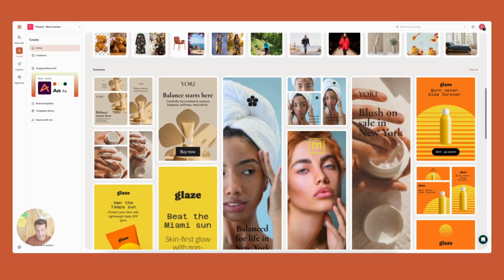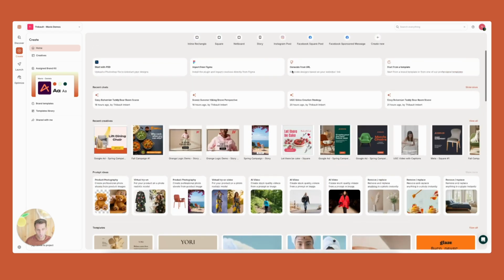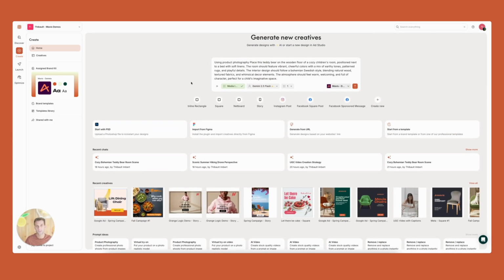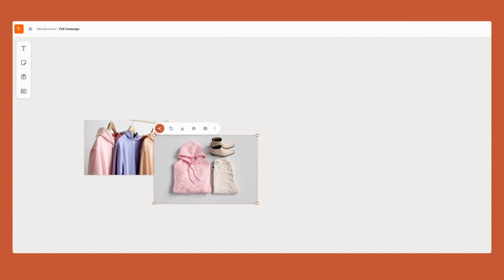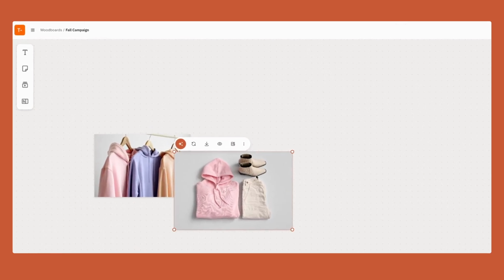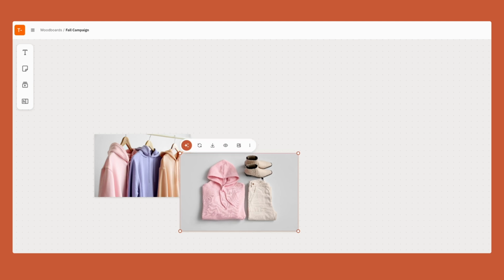And here at the bottom, I have my templates. Like I said, you can lead with AI, but you can also start from a template in Debrief. So we're going to cover all the different ways you can create content. And so what we're going to do, we're going to start from mood board. So let's do that. You can here create new assets based on assets that you have on your canvas.